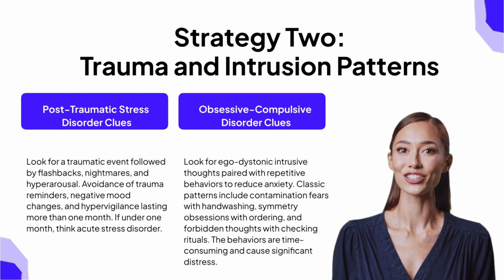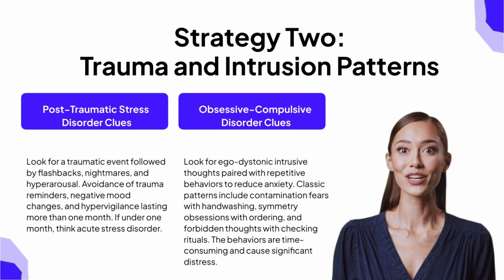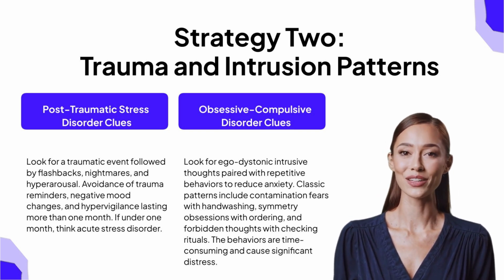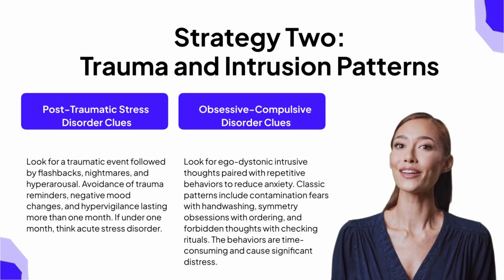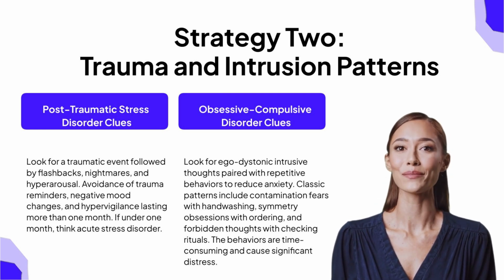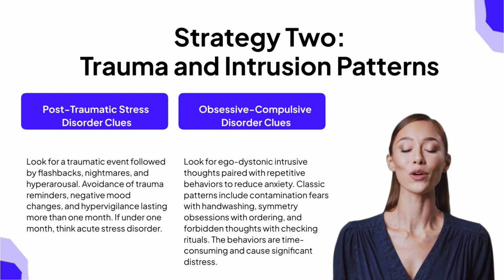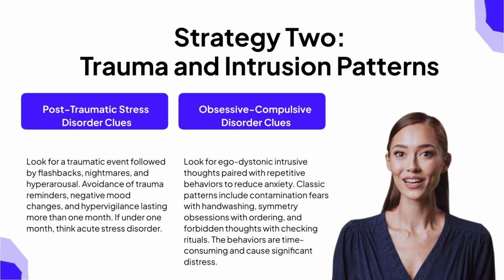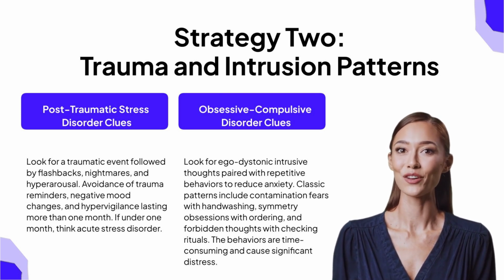Strategy 2 focuses on trauma and intrusion patterns. For post-traumatic stress disorder, look for a clear traumatic event followed by 4 symptom clusters. Intrusion symptoms like flashbacks and nightmares, avoidance of trauma reminders, negative changes in mood and cognition, and hyperarousal with hypervigilance and exaggerated startle. A critical time distinction is that symptoms must last more than 1 month. If symptoms last less than 1 month, think acute stress disorder instead. The boards test this duration cutoff frequently.